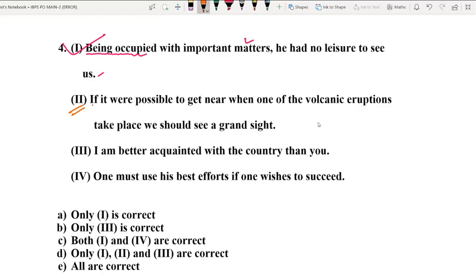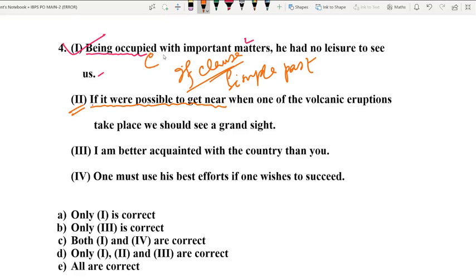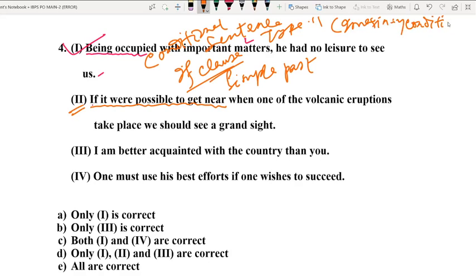Please do remember that under conditional sentence type 2, the if clause will always have a simple past structure. Please do remember, simple past structure. If clause will have simple past structure. I am talking about conditional sentence type 2. This is known as imaginary condition, which is not going to be fulfilled anytime, right? It's not possible for the condition to be fulfilled.